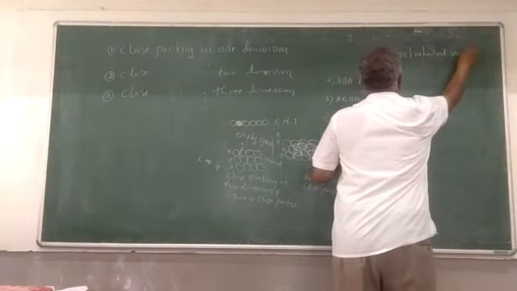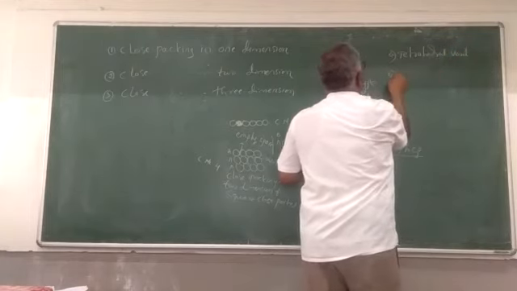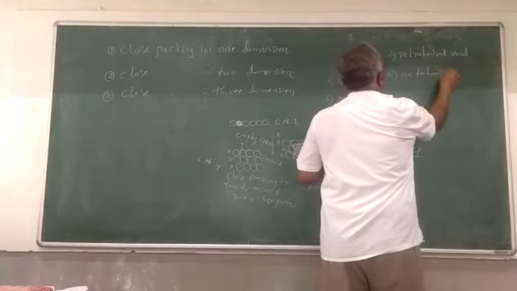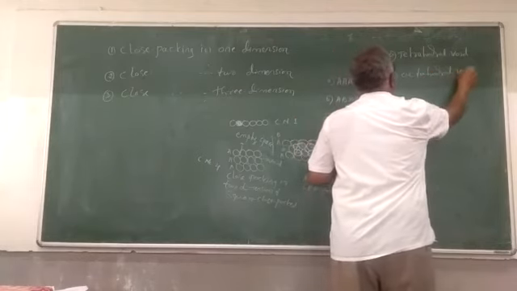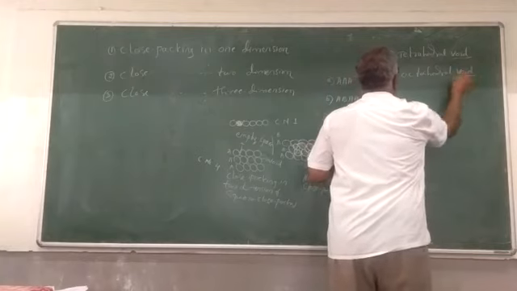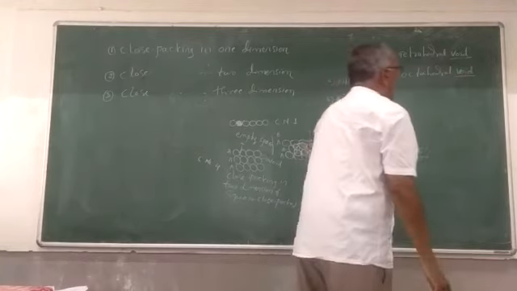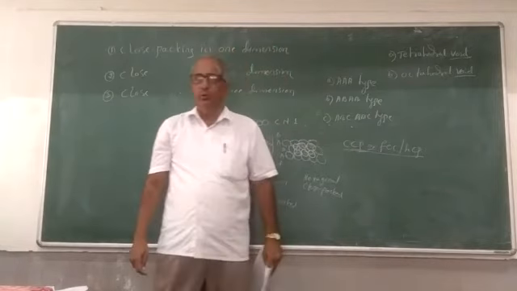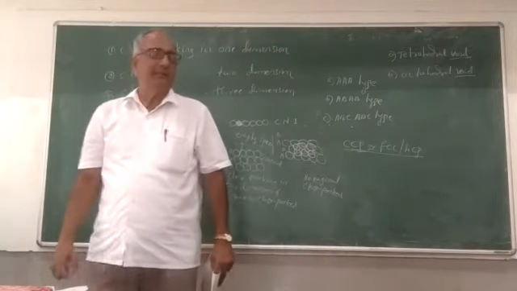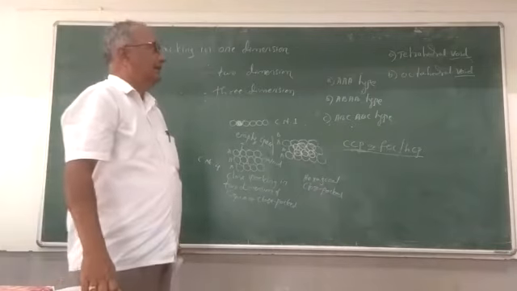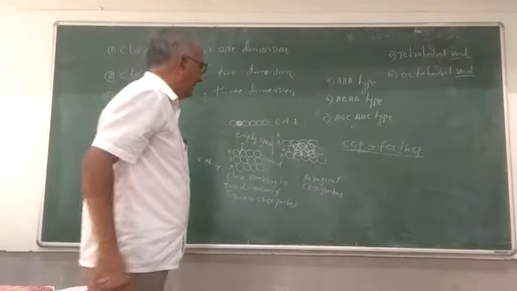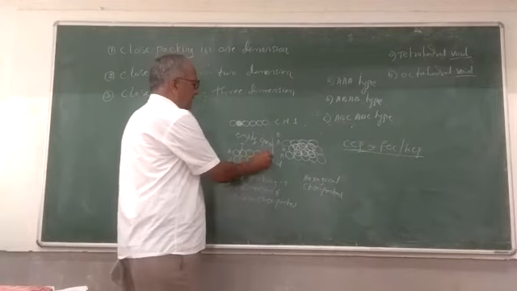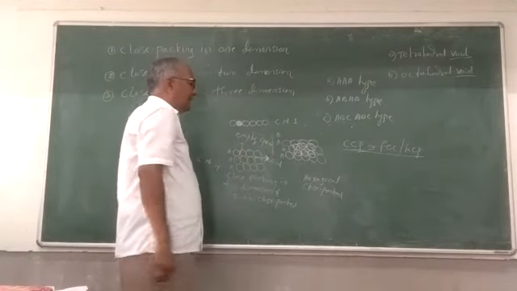One is tetrahedral void, and the second one is octahedral void. I already told you what is meant by void. There may be a question for 1 mark: what is meant by void? Void means during arranging the particles as closely as possible, there is a creation of vacant space, and this vacant space is called void.